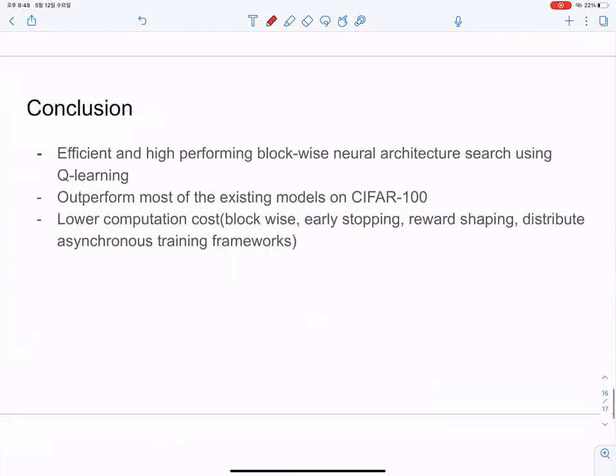So in conclusion, the paper proposes efficient and high-performing blockwise neural architecture search using Q-learning. It produces great models, and they were able to get this result with low computational costs using these techniques.